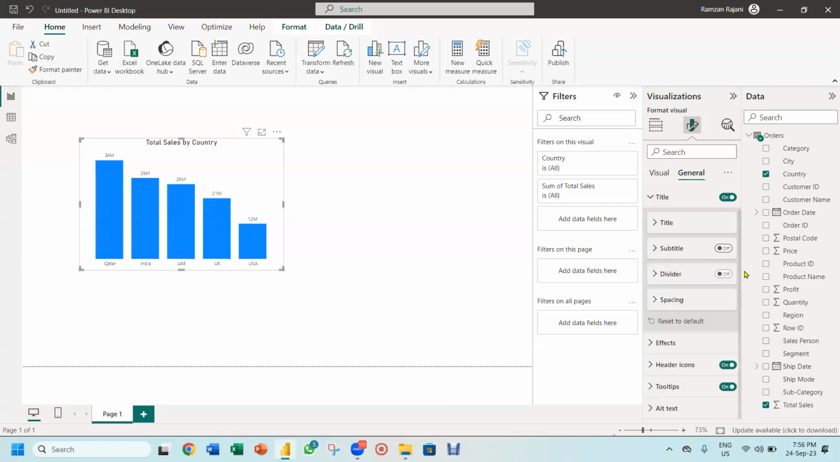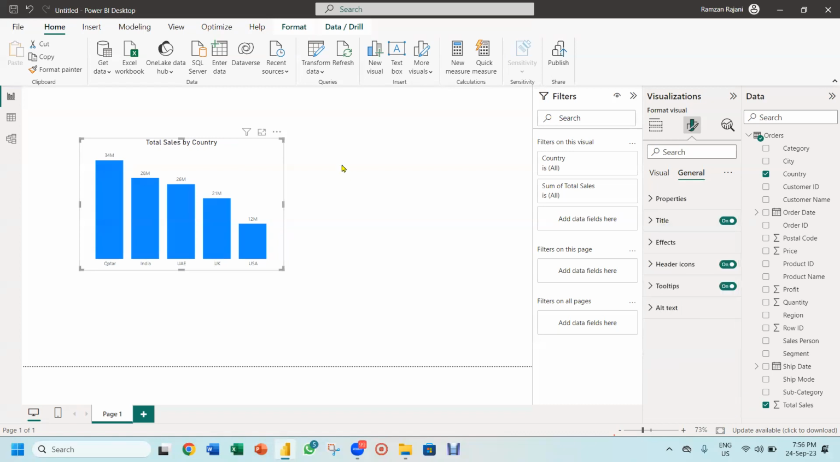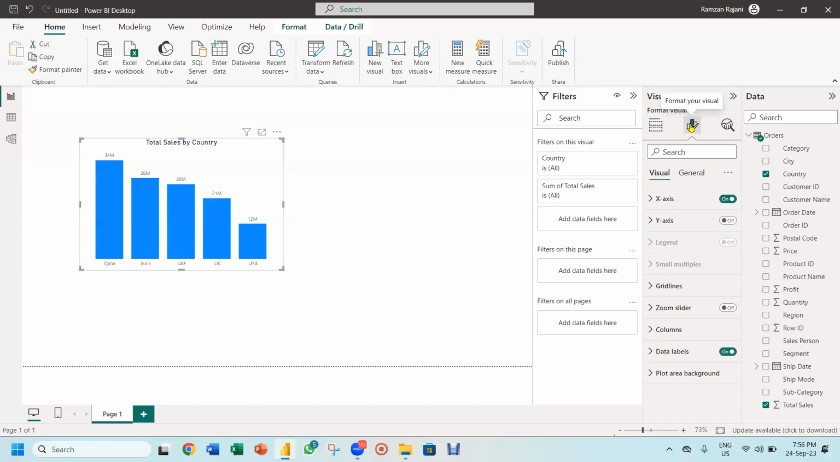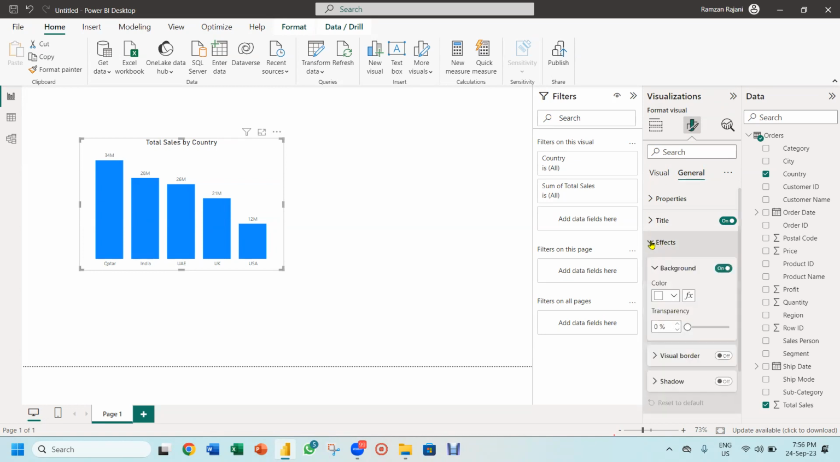Then I wanted to insert the border and all this for this chart. You see how I do. I will just go to the brush, go to general, and there is an option effect. When you click on effect, do you see here two options? Visual border and shadow. If you are watching this video from a laptop or a desktop, you might see everything easily. If you are watching from mobile, it might be a little challenging because your screen might be a little small.